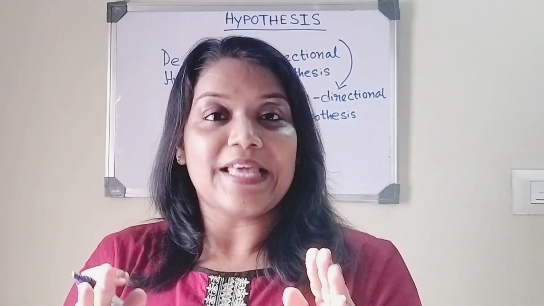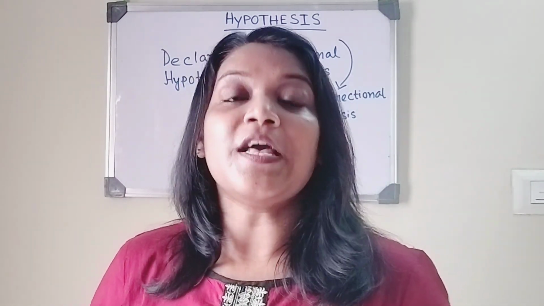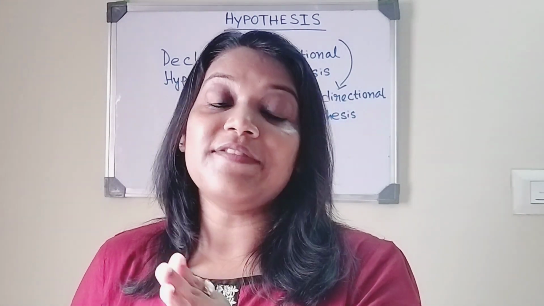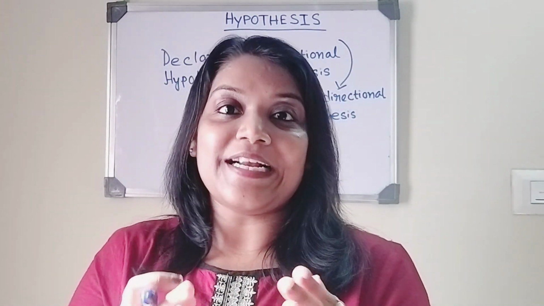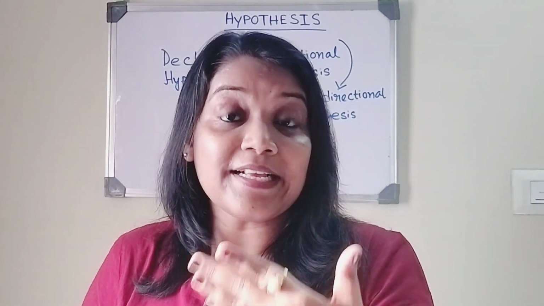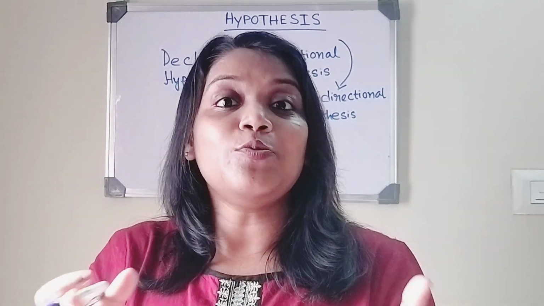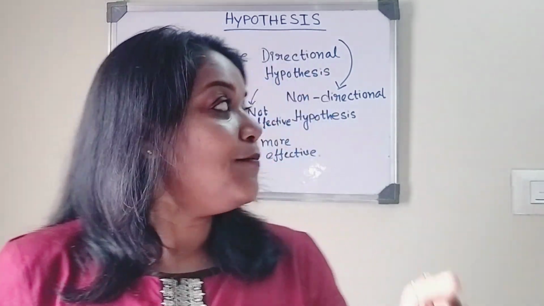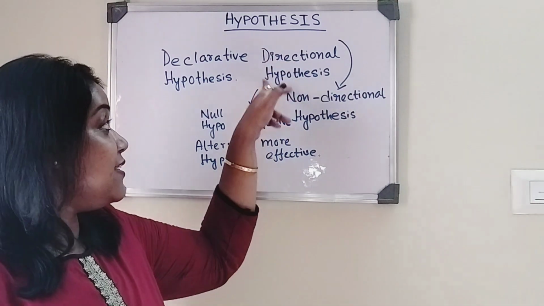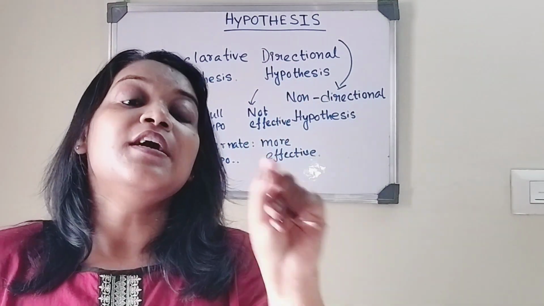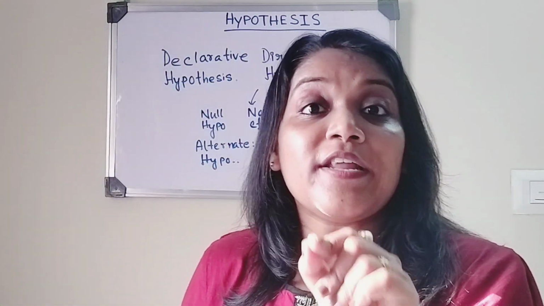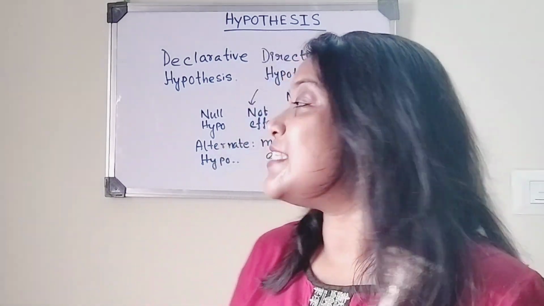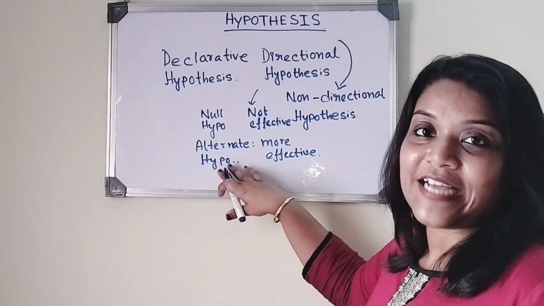Now coming to the example of the directional hypothesis. For example, we can say drug A is not more effective than drug B. So basically that type of hypothesis directs the relationship between two types of drugs. The example is basically the perfect example of the null directional hypothesis, because drug A is not more effective than drug B. Now going to the next one, and here we can see alternate hypothesis.